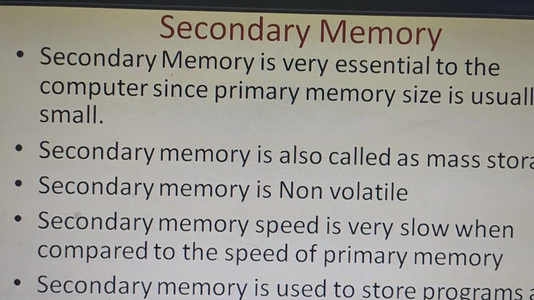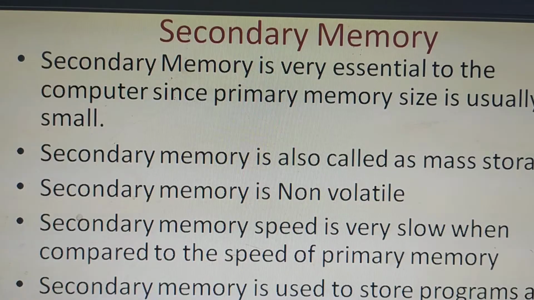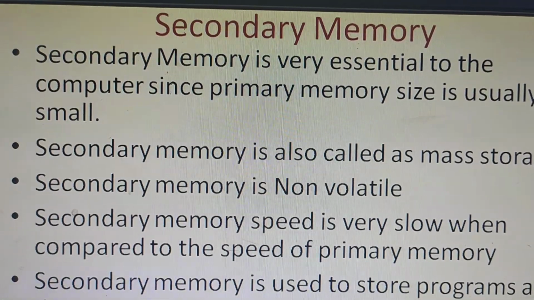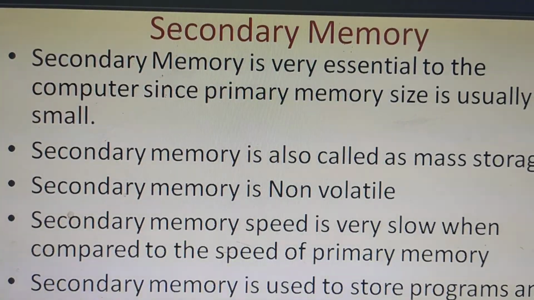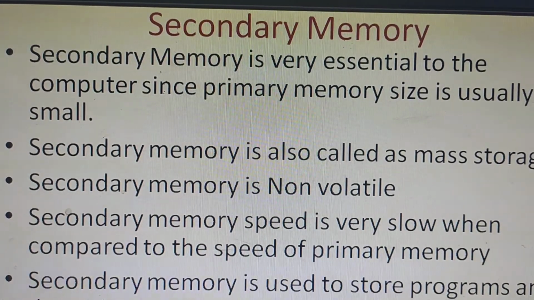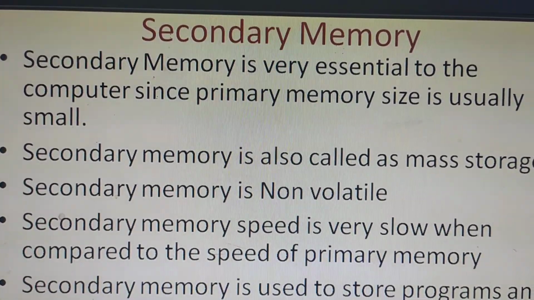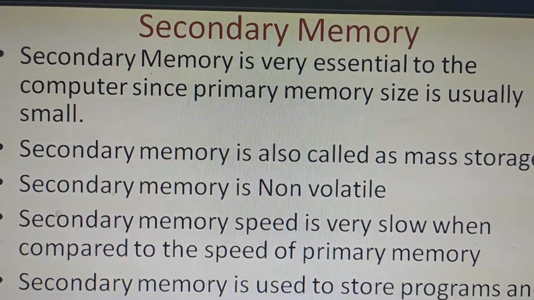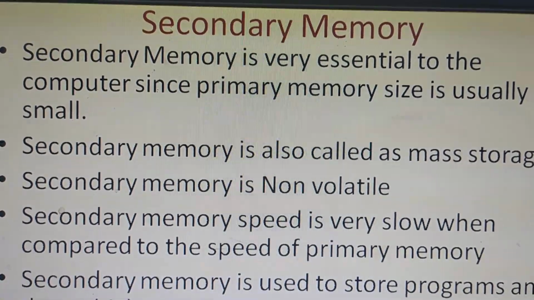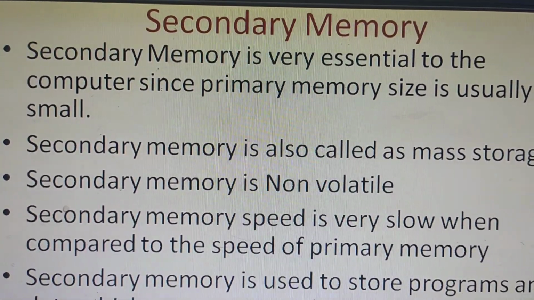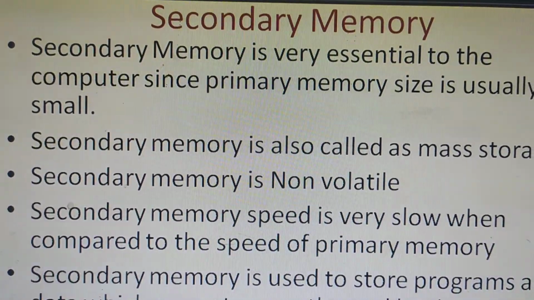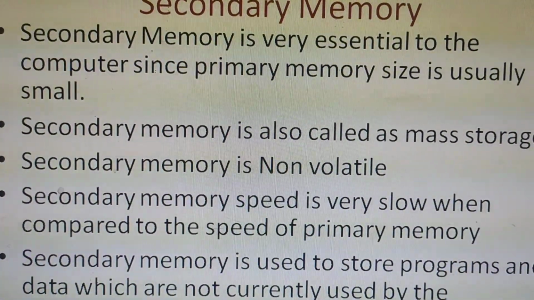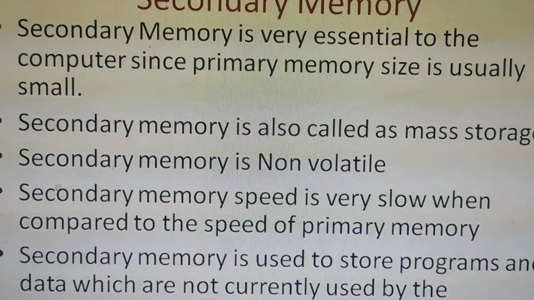As you know, the computer works very fast, so the data should be given to the computer at a high speed. That is not possible with secondary memory, but primary memory is capable of that. But primary memory size is usually small, so secondary memory is very much essential to store a large amount of data. That is why secondary memory is also called mass storage. Mass storage means heavy storage, big storage, huge storage.